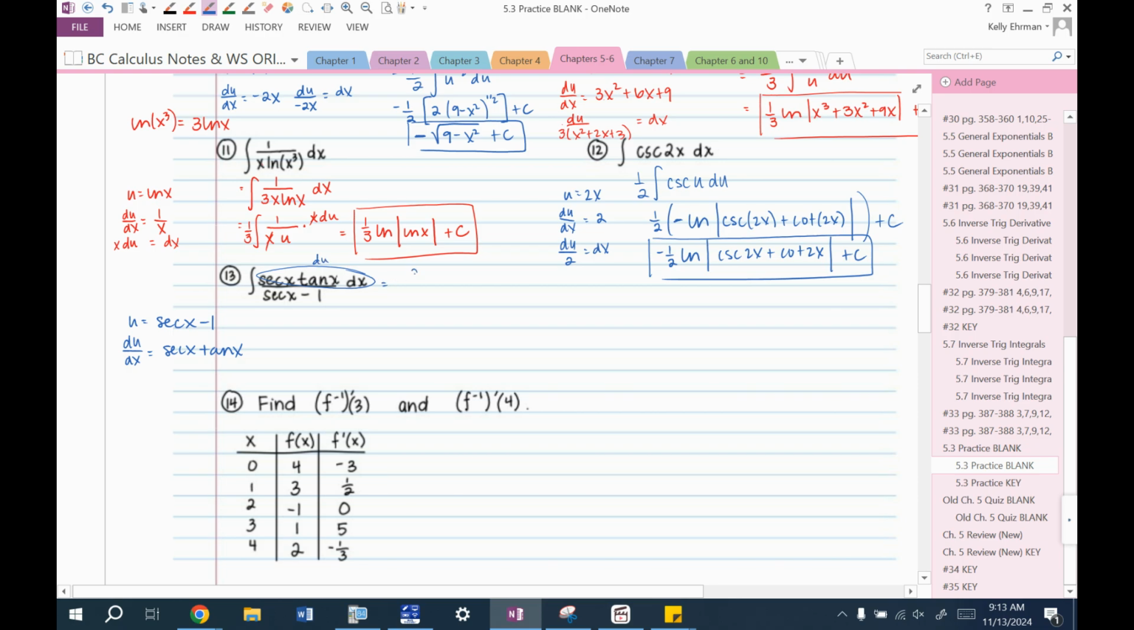So this is really just the integral of 1 over u, and we already have du. Or, dx would be du over secant tangent. They cancel. So that's the natural log of the absolute value of secant x minus 1 plus c.